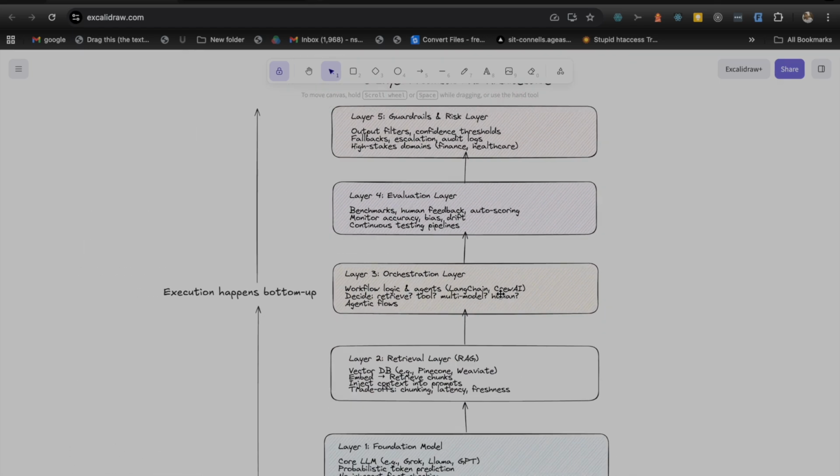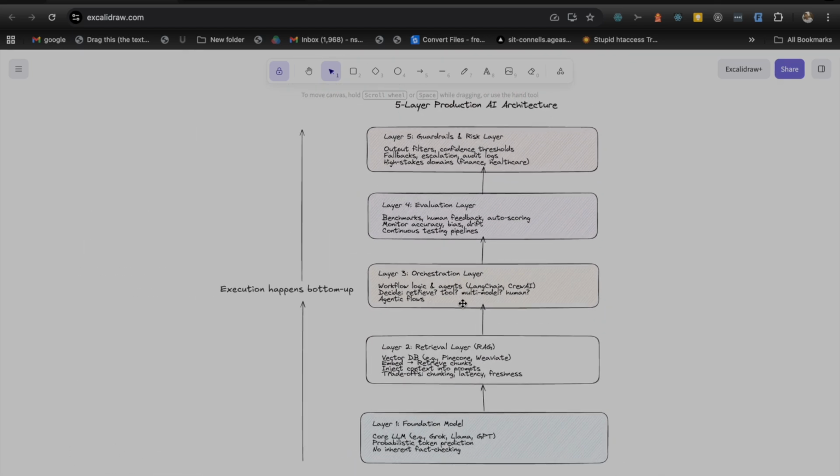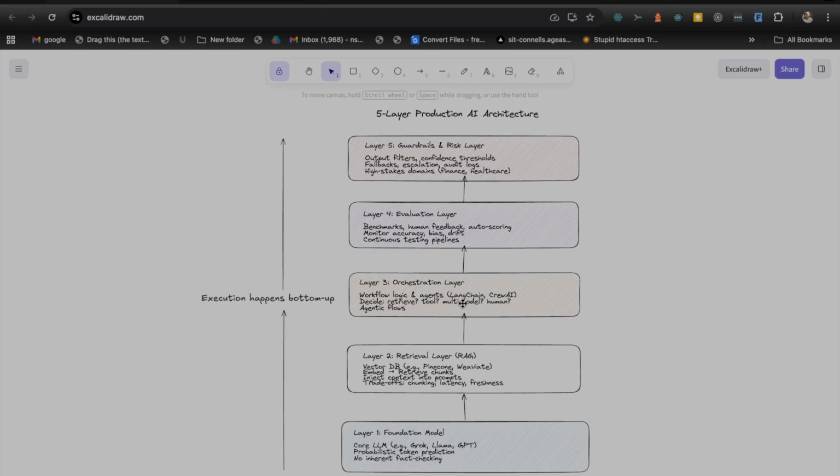So these are the five production AI architecture layers. If we start following this architecture, from bottom to top, introducing all these five layers and thinking about them, there are very few chances for the application to fail architecturally.